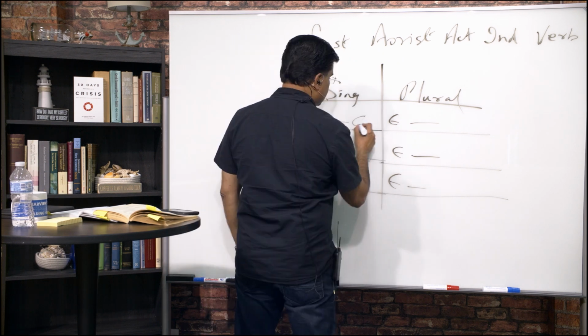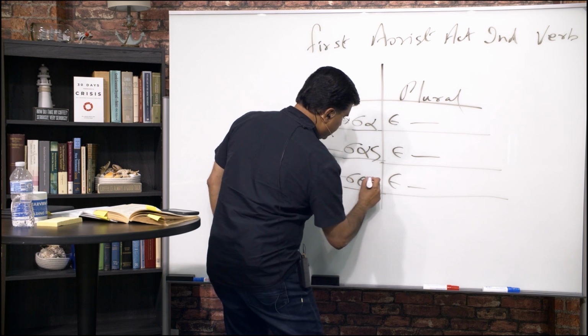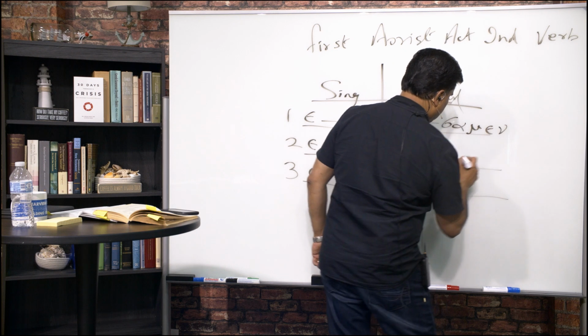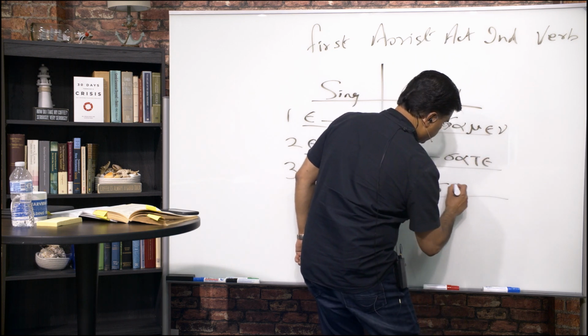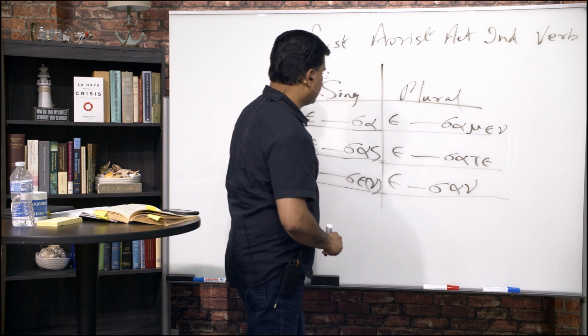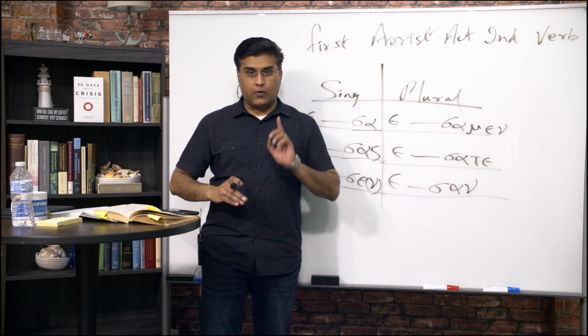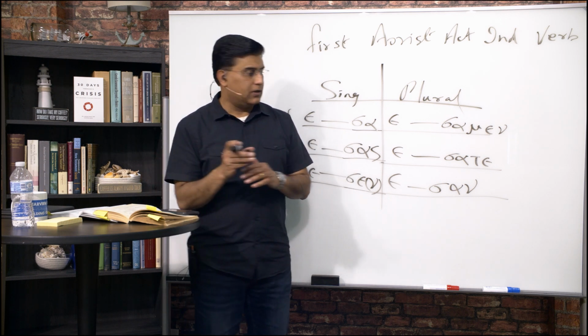And now, sa, sas, sen, samen, sate, san. So this is the paradigm for the first aorist active indicative verb.